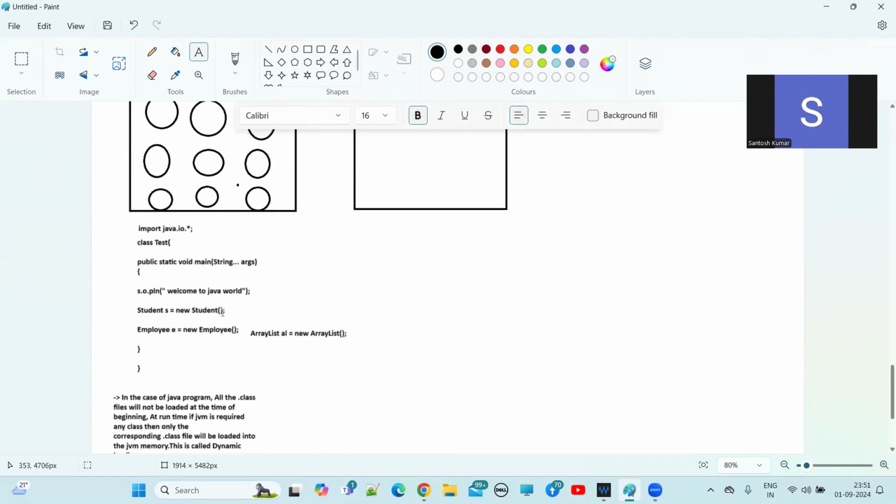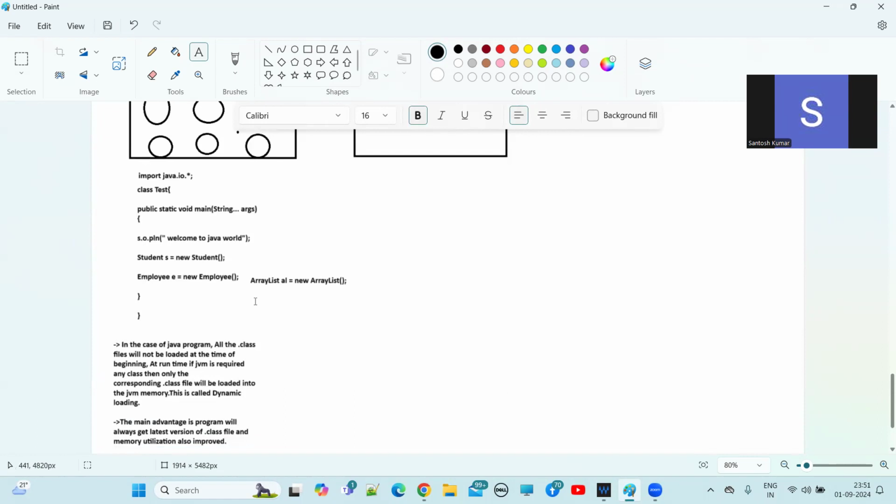Unnecessarily we are loading all these dot class files into JVM memory, wasting memory, right? Instead, if you load based on demand, based on requirement, then happily we can improve memory utilization. Hope you understand.